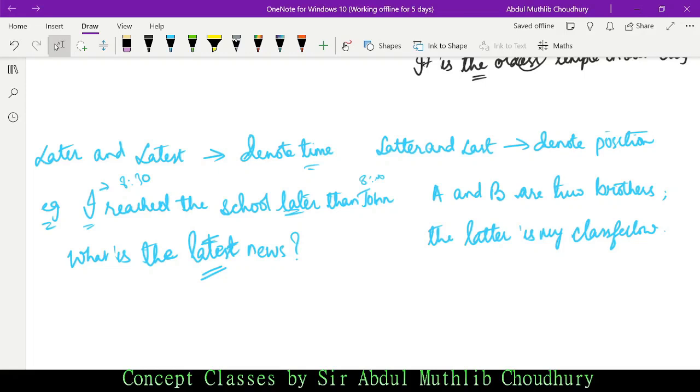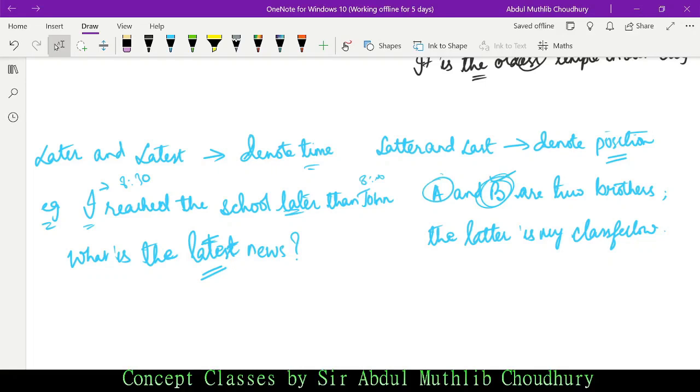When we use latter, latter denotes position. Say I talk about A and B, two brothers. The latter is my class fellow. Latter means we are talking about B. And what is A? A is the former and B is the latter.